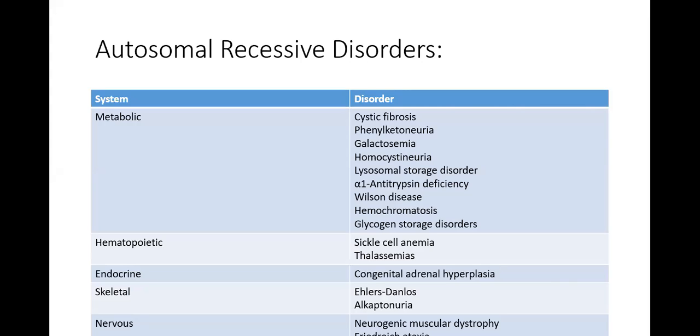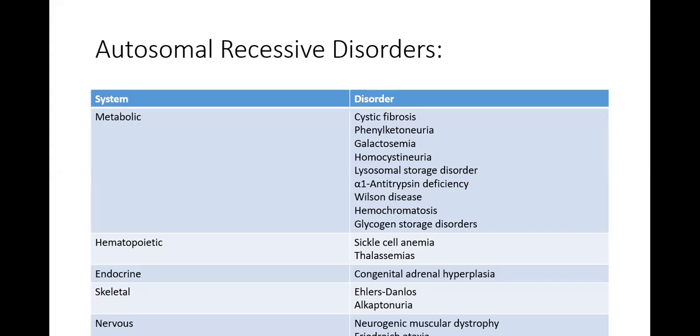Now, the examples of autosomal recessive disorders, this is the chart given in your Robbins. They can be metabolic, hematopoietic, endocrine, skeletal, or nervous system disorders. Metabolic examples are cystic fibrosis, phenylketonuria, galactosemia, homocystinuria, lysosomal storage disorders, alpha-1 antitrypsin deficiency, Wilson's disease, hemochromatosis, and glycogen storage disorders. So all of these disorders in the hematopoietic, metabolic and endocrine systems can be manifested by autosomal recessive disorders.